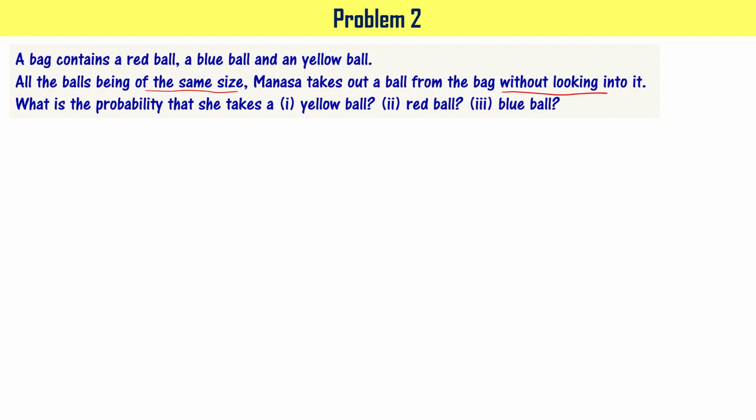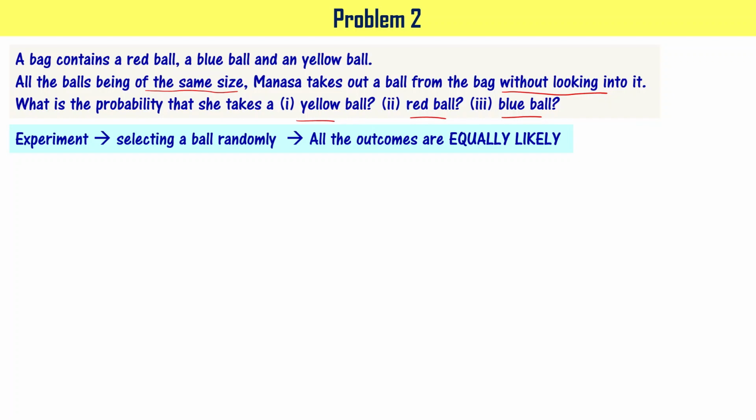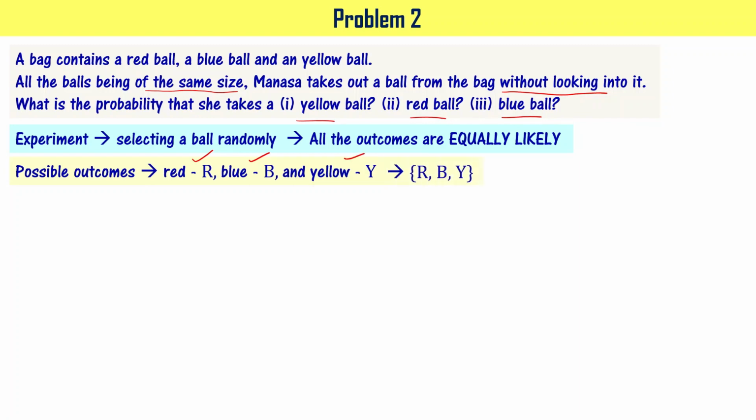So the question is, what is the probability that she takes a yellow ball, a red ball, and a blue ball? Now let's first answer what is the probability that she takes a yellow ball. The experiment here is selecting a ball randomly. Hence, I can say that all the outcomes are equally likely, right? So the possible outcomes are that you may be picking a red ball, blue ball, or yellow ball. It means the number of possible outcomes is 3, that is R comma B comma Y.